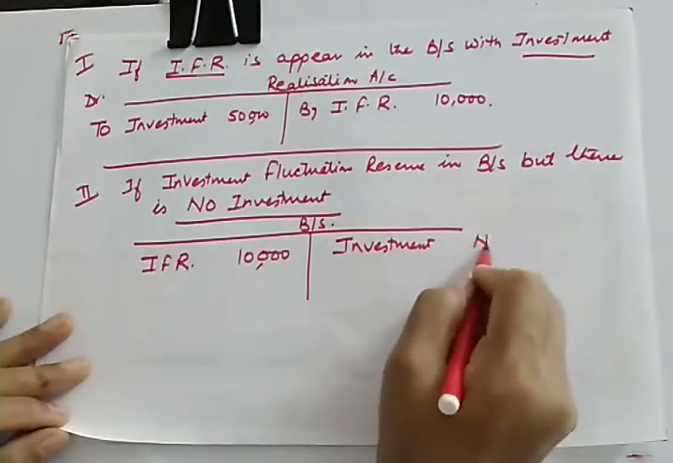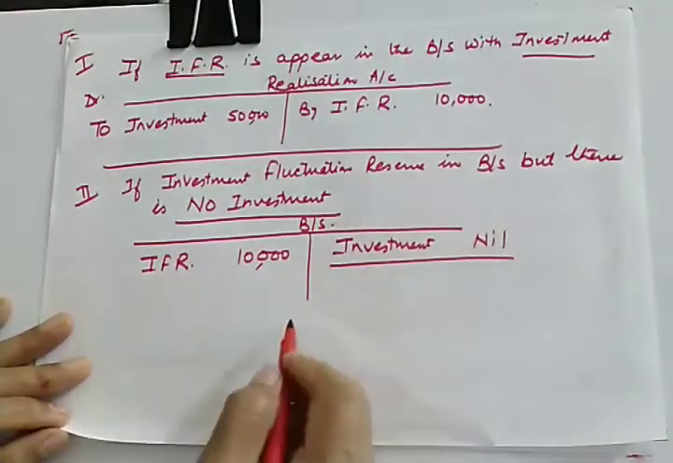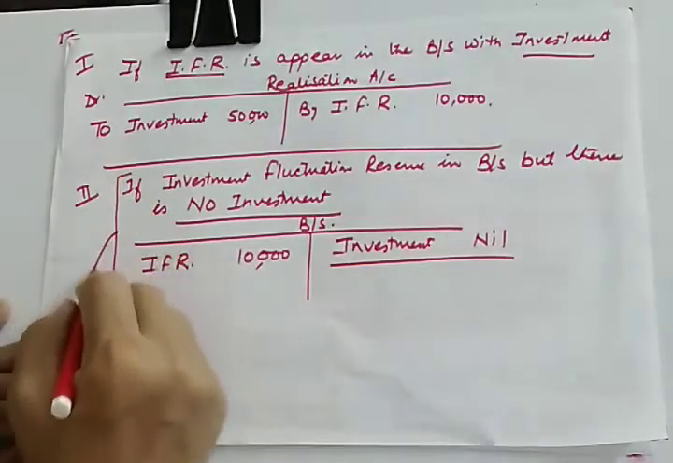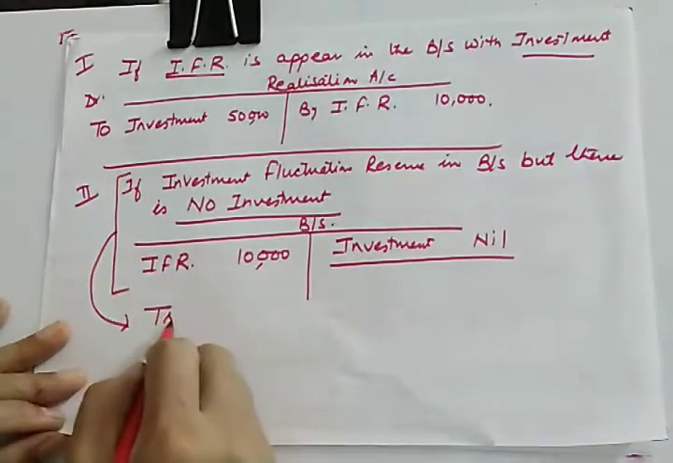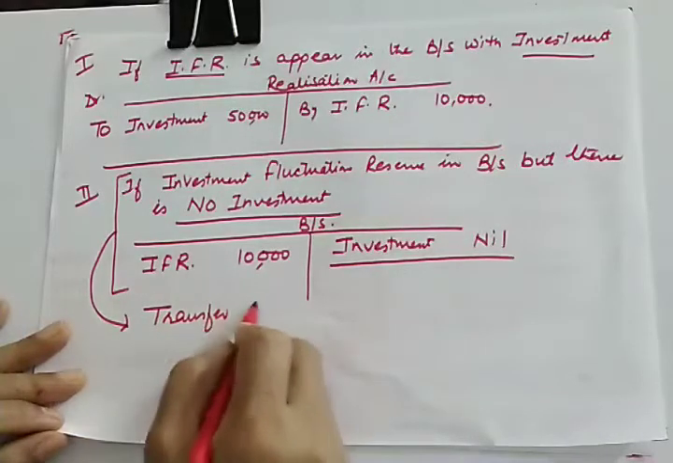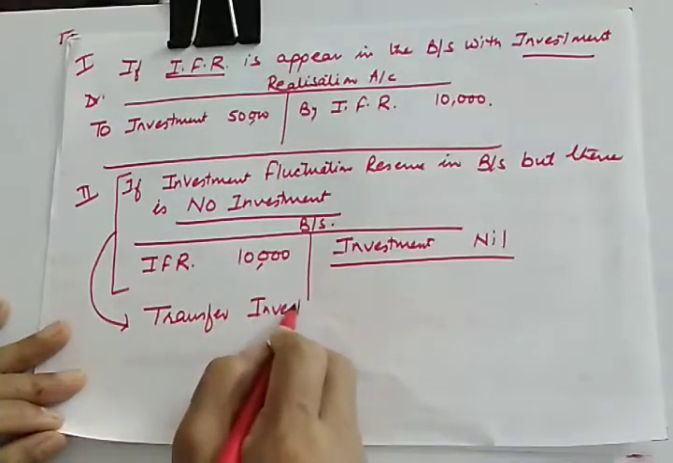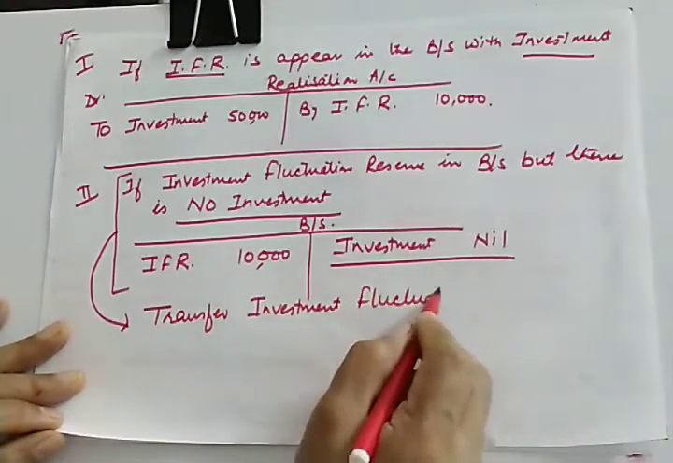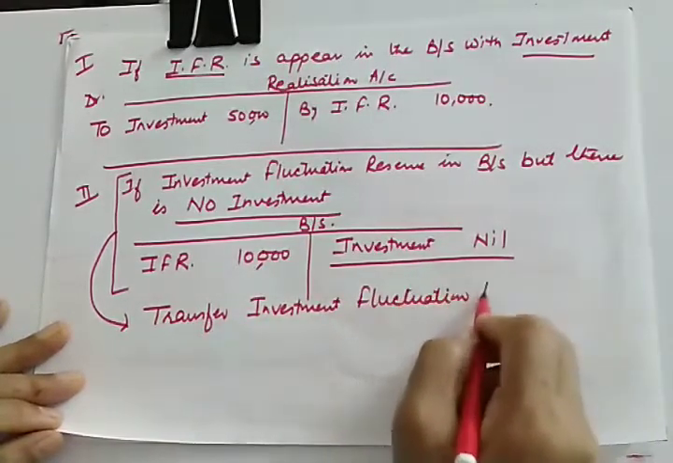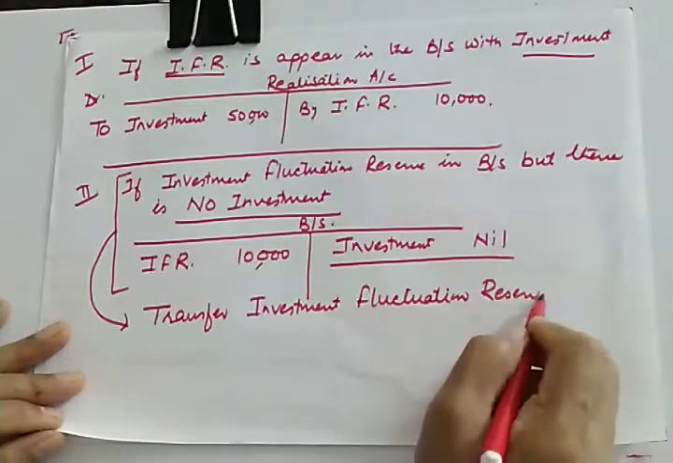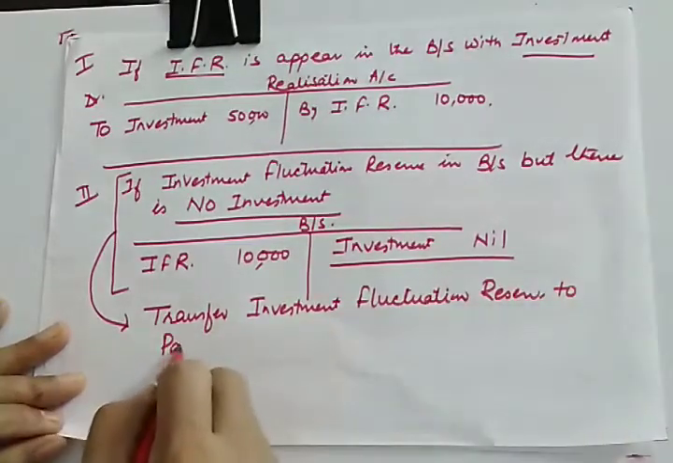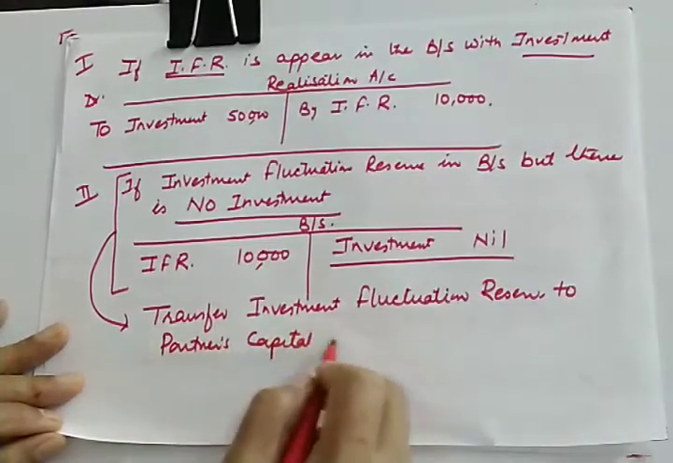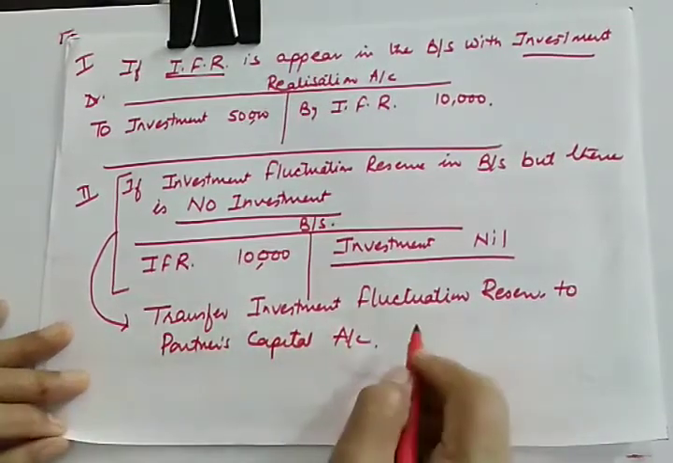Investment is not there, or the book value of investment is nil. Then what is to be done? In this second situation, you will transfer investment fluctuation reserve to partners capital. In no case will it be transferred to realization.